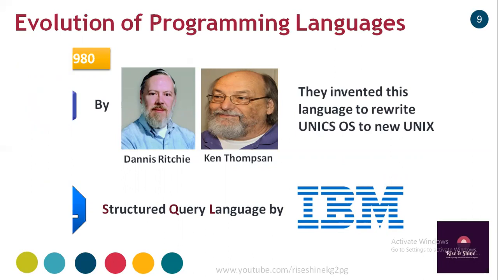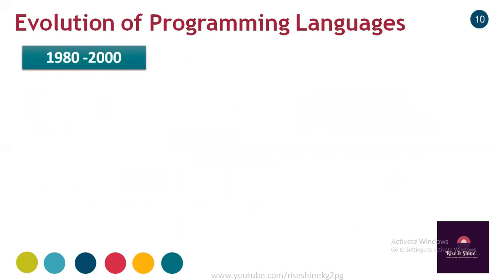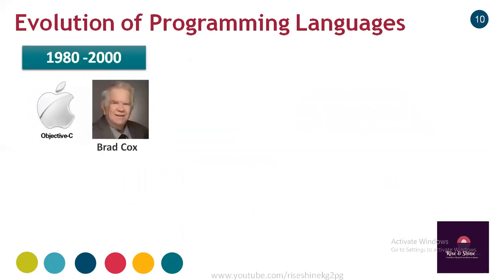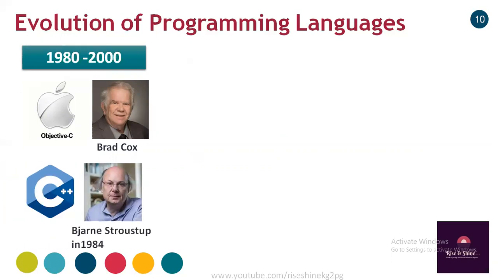Then again, moving ahead in time, 1980 to 2000, many languages came into the market, such as Objective-C by Brad Cox and C++ by Stroustrup in 1984. These languages are called object-oriented languages,